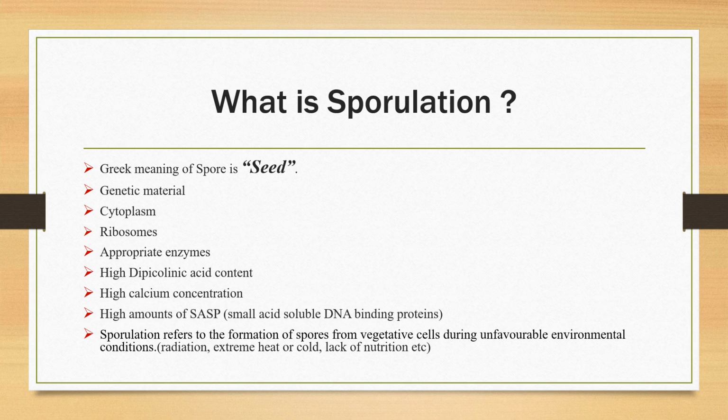Sporulation occurs during the late log phase or early stationary phase because of the starvation of food. Under favorable conditions, spores germinate to give vegetative cells. Spores are resistant to nutrition starvation, temperature, extreme pH, and antibiotics because they have high dipicolinic acid content, high calcium concentration, and a high amount of SASP, small acid soluble DNA binding proteins.